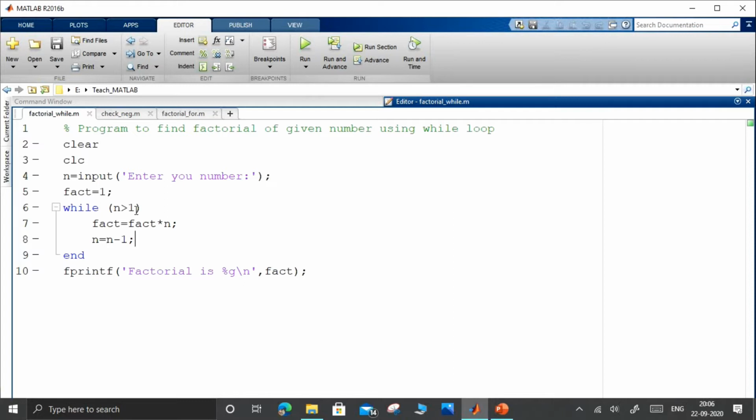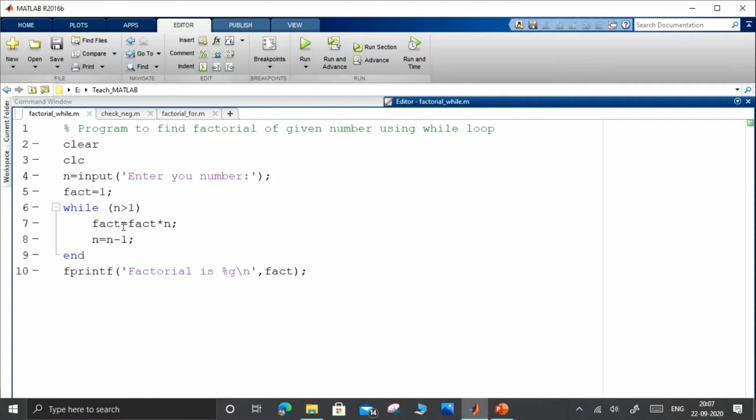So if the user has given a value 3, let us take n is equal to 3. Now, while 3 is greater than 1, it is valid. Now these two set of statements will be executed. I am taking fact is equal to fact into n, which is very similar to that in for loop. I am simply multiplying with the number. So fact is equal to 1 into 3. So fact is updated to the value 3. Now the second statement is n is equal to n minus 1. Now I am updating the value of n. Initially it was 3, now I am updating it with 2.